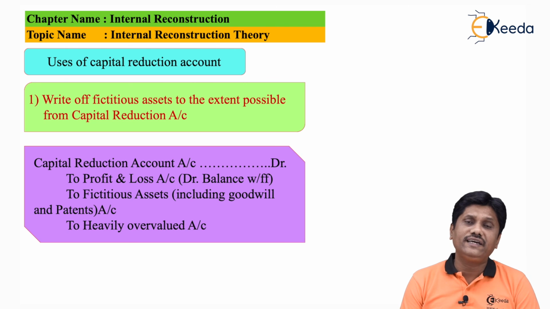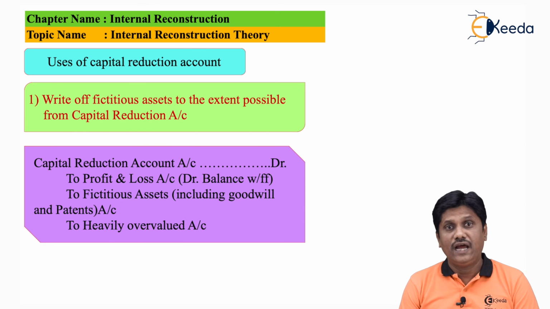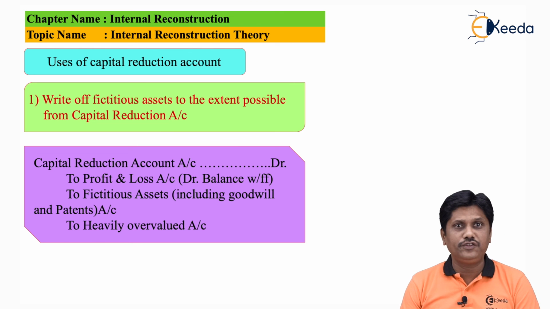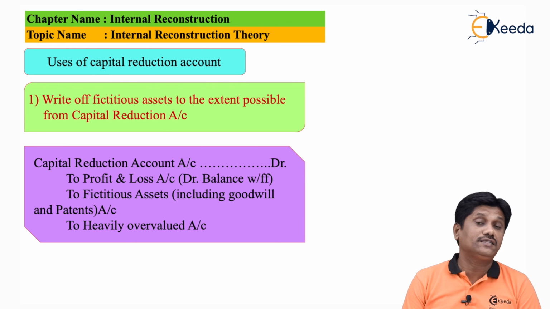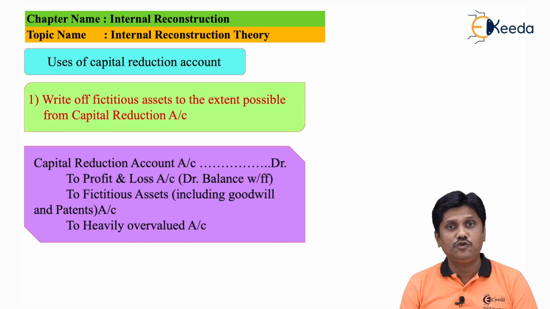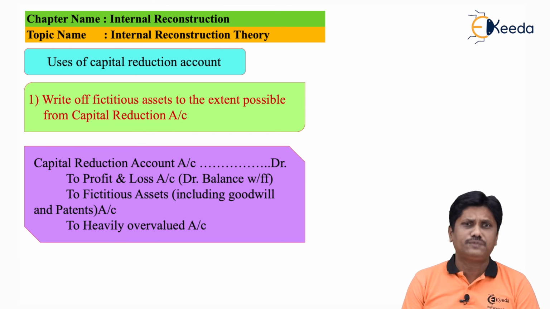So here I will take the advantage. To the extent capital reduction account is available, I will write off those assets, and when I write off those assets, I am using my profit which is available in the capital reduction account. So my entry will be capital reduction account debit first of all, to profit and loss account, which might be a debit balance which is written off now. I may also write off other fictitious assets like discount on issue of shares, debentures, underwriting commission, etc. Sometimes even goodwill will be written off, because assuming you are a loss making company, goodwill has no value, but here the question will specify that. I will write off goodwill also to the extent possible.